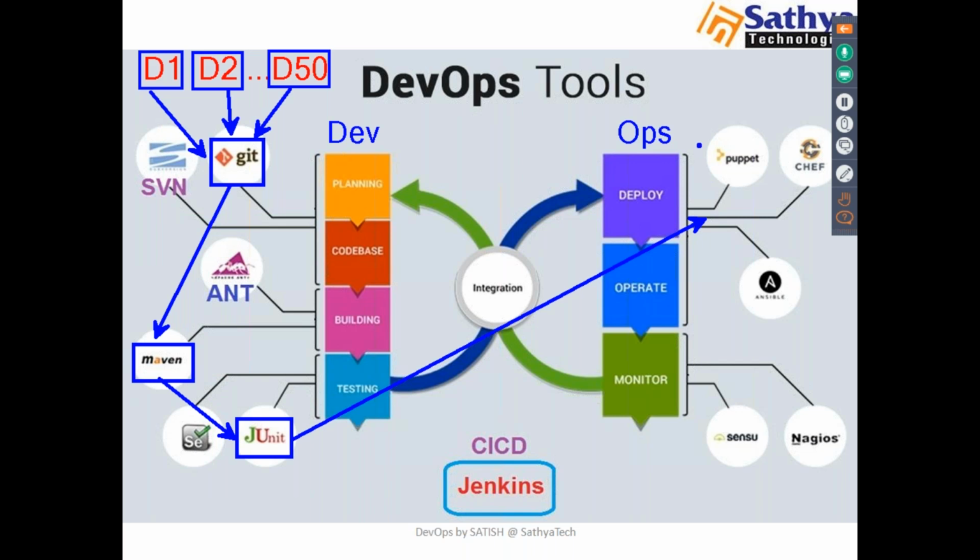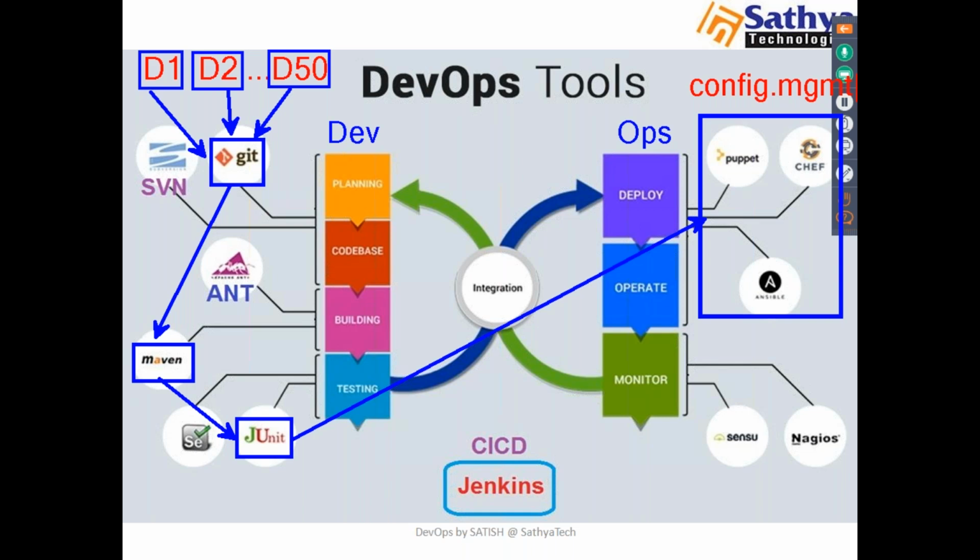So what will this ops team do here? At ops, we have different tools like Puppet, Chef, Ansible. I'll call all these tools CM tools, configuration management tools. What is the role of CM tools?